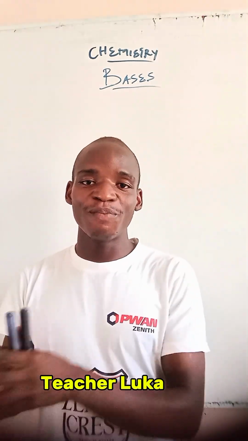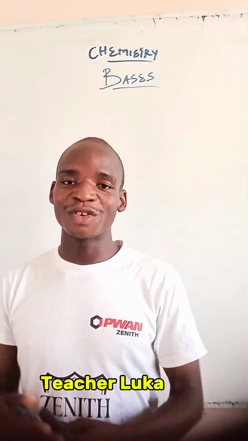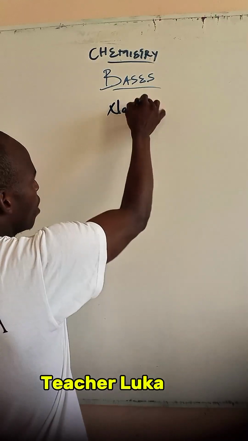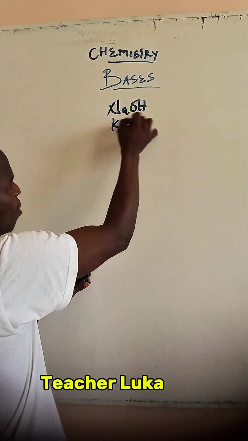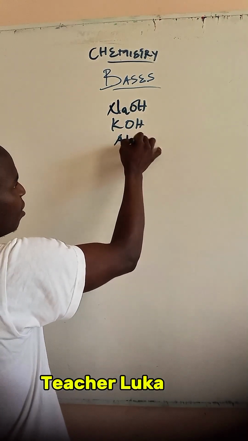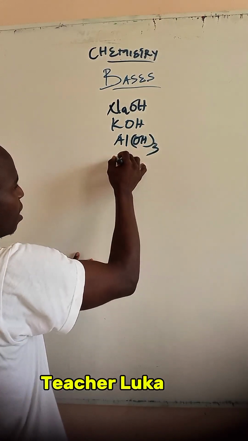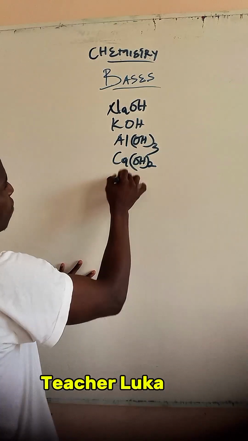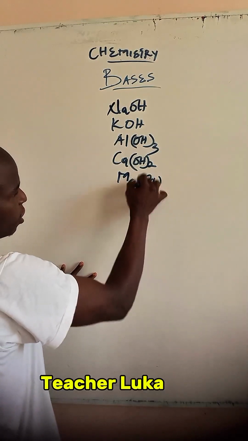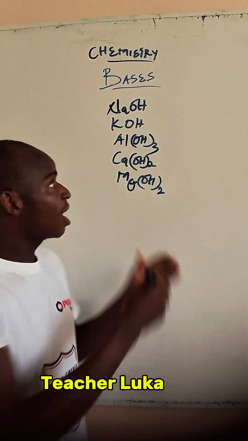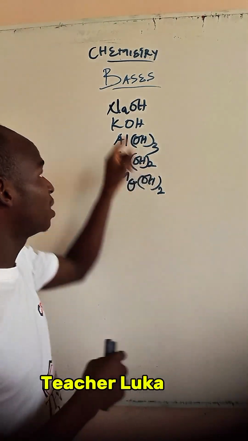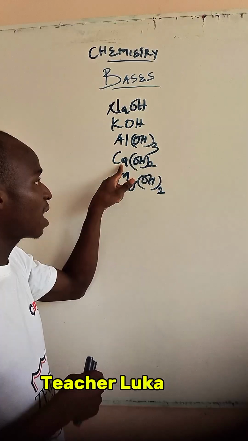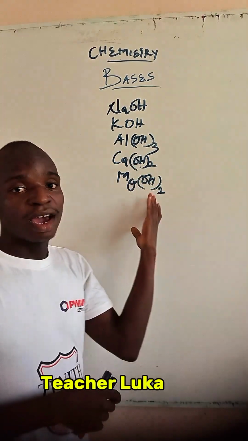Now, common examples of bases, we have the metal hydroxides. What I mean by metal hydroxide, we have NaOH, KOH, Al(OH)3, Ca(OH)2, and then we have Mg(OH)2 too. So these are metal hydroxides. Are you following? This is sodium hydroxide, potassium hydroxide, aluminum hydroxide, calcium hydroxide, and magnesium hydroxide, okay?